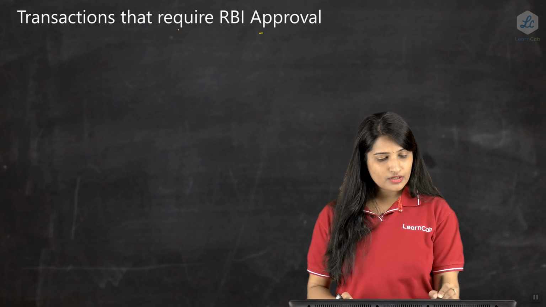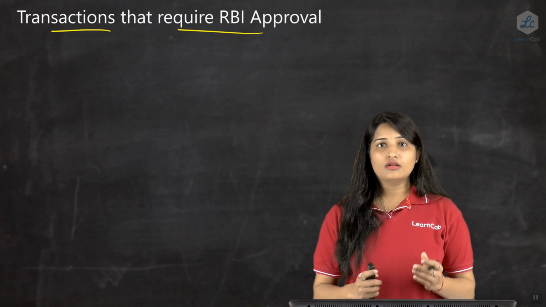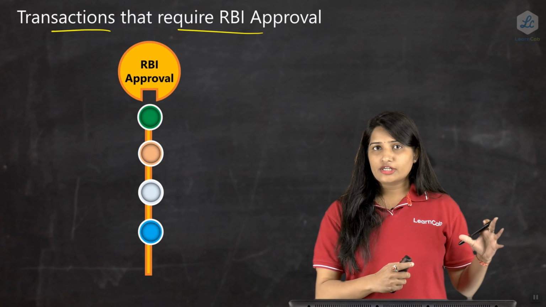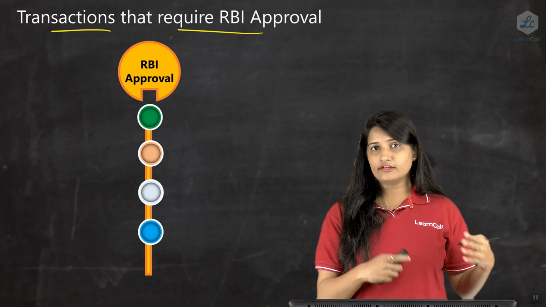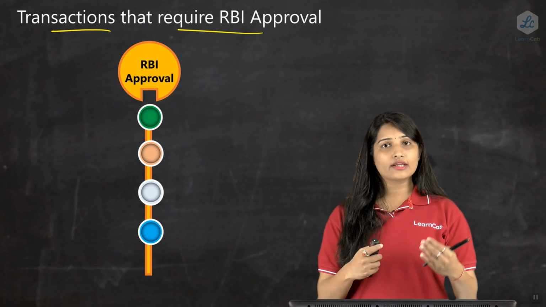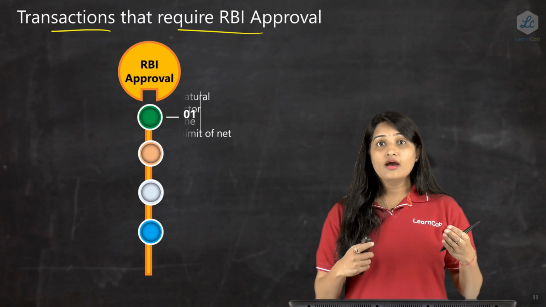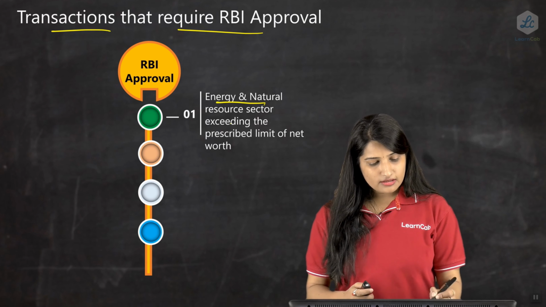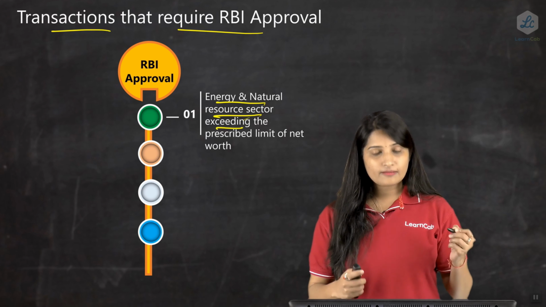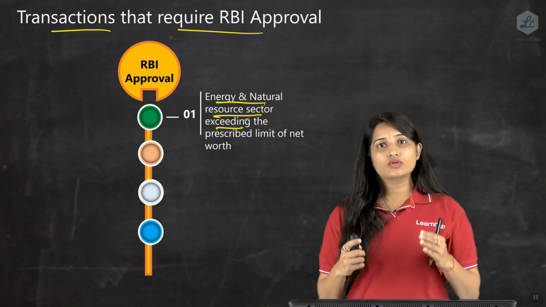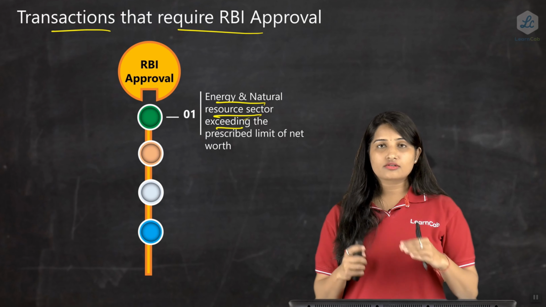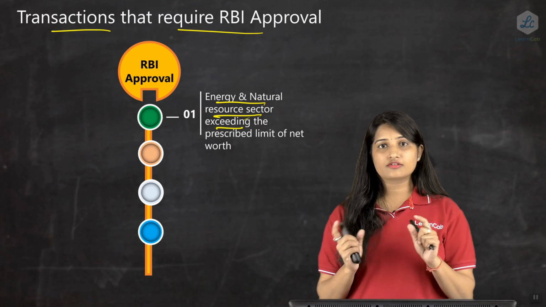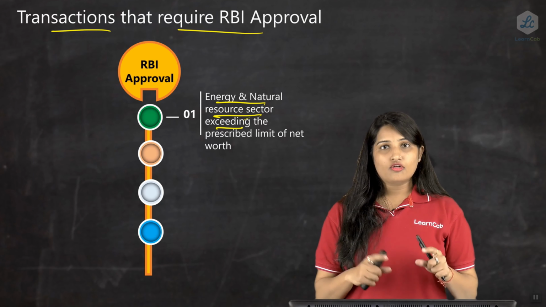Now let us see the transactions that require approval. What all transactions require approval? We know that there is an automatic route. Under automatic route, any entity can just approach the AD banker, get the UIN number and do the overseas direct investment. But how about in case of an approval route? The first thing here is the energy and natural resource sector. In case of an overseas company under the energy and natural resource sector, if it is exceeding the prescribed limit, that is the 400%, then the approval of RBI is required.